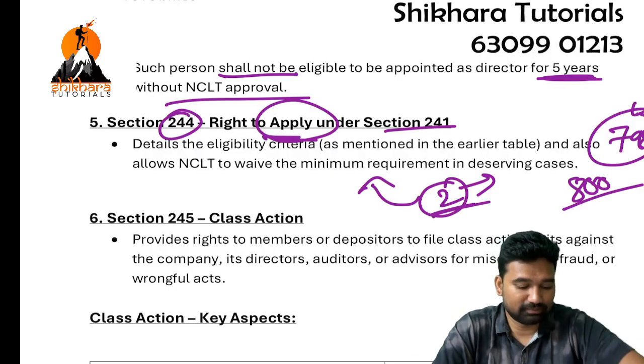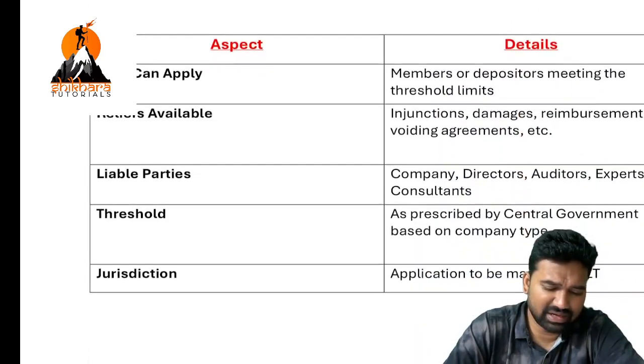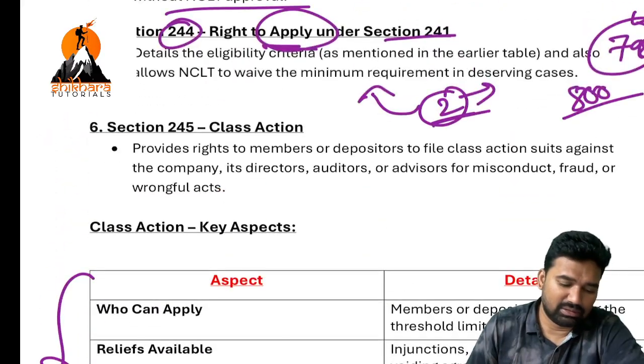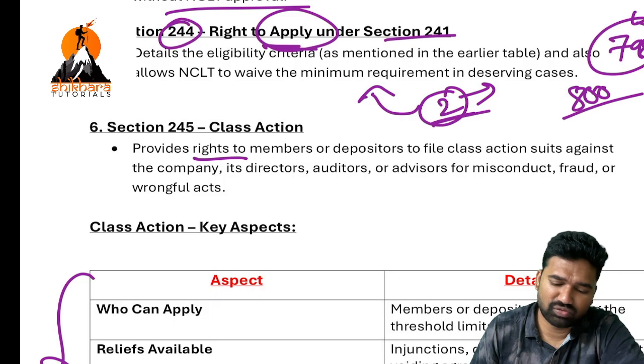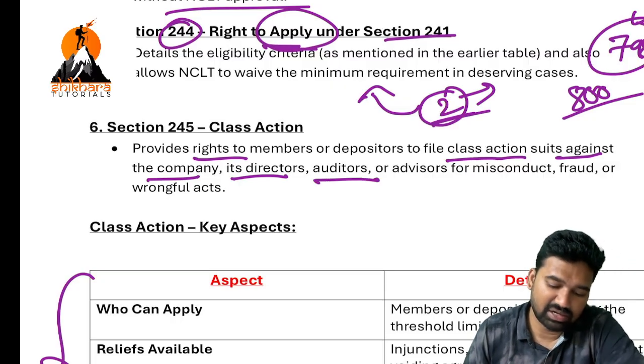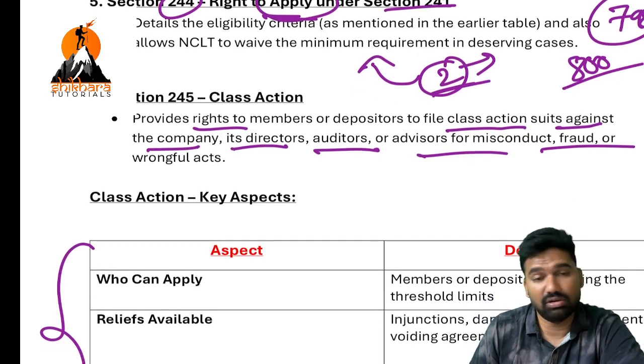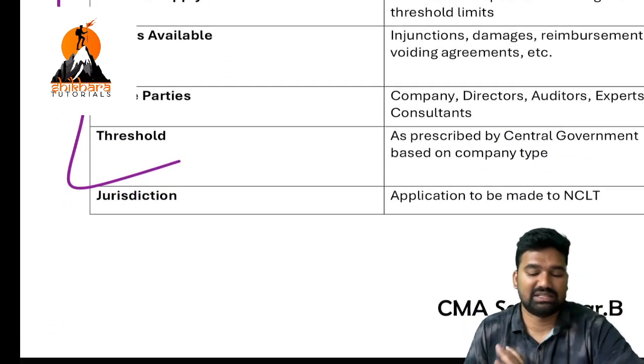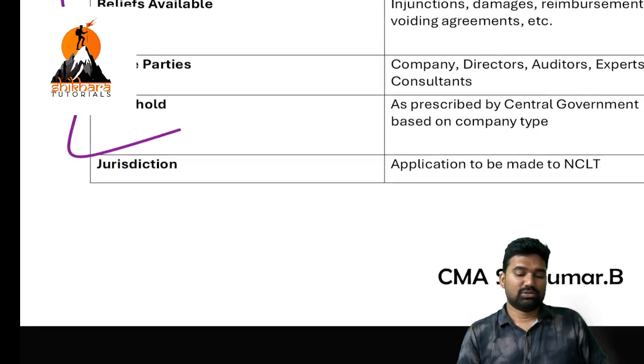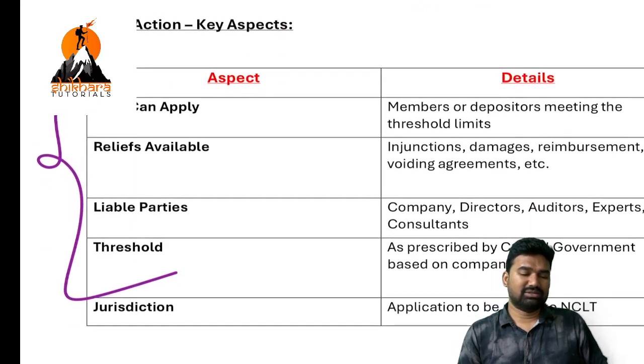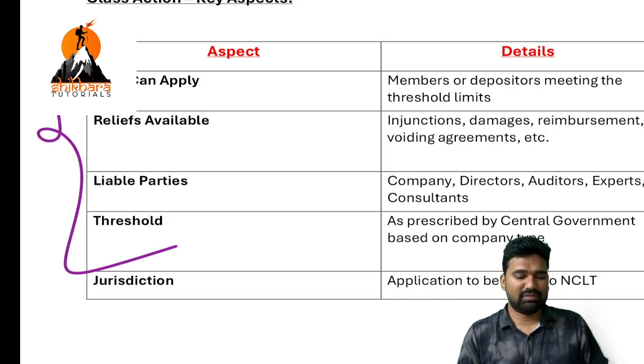Next, 245. 245 has given a clear-cut notice. It provides a right to members or depositors to file class action suits against the company or its directors or auditors or advisors for misconduct or fraud or wrongful act. This is the last. Okay. So just read it out. It will be helpful.